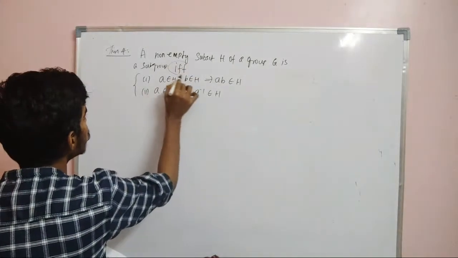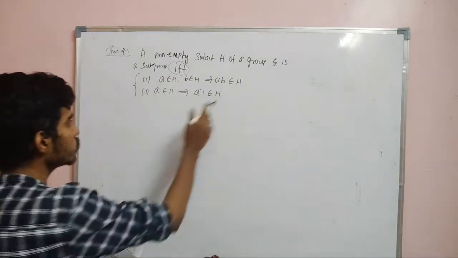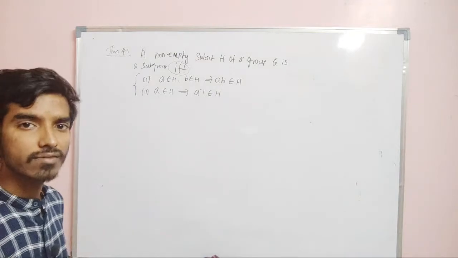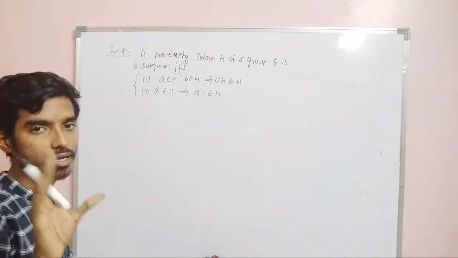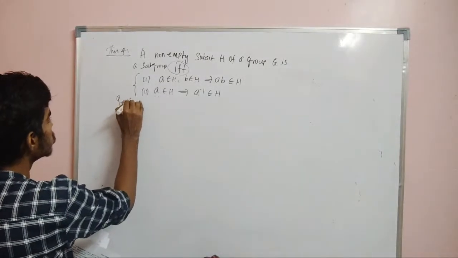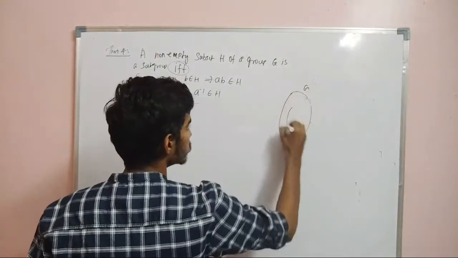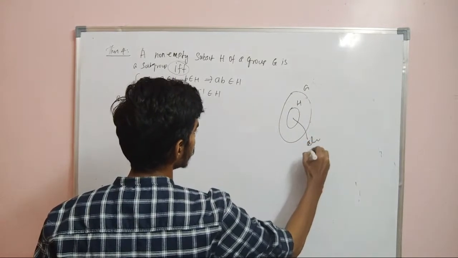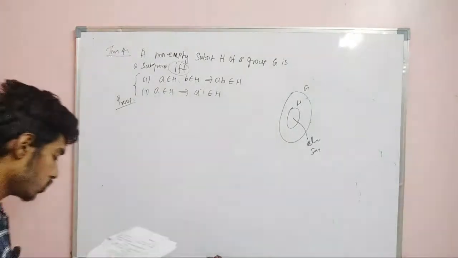It is an if and only if condition, right? So, it is very important. When you only check whether that subset is closed and every element has an inverse, and that inverse element should also be in H, we are restricting the conditions from 4 to 2. So, we will prove this, right? So, this is G, this is H, and this will be a subgroup if it is closed and every element has an inverse in H itself. So, we are restricting to 2 conditions.